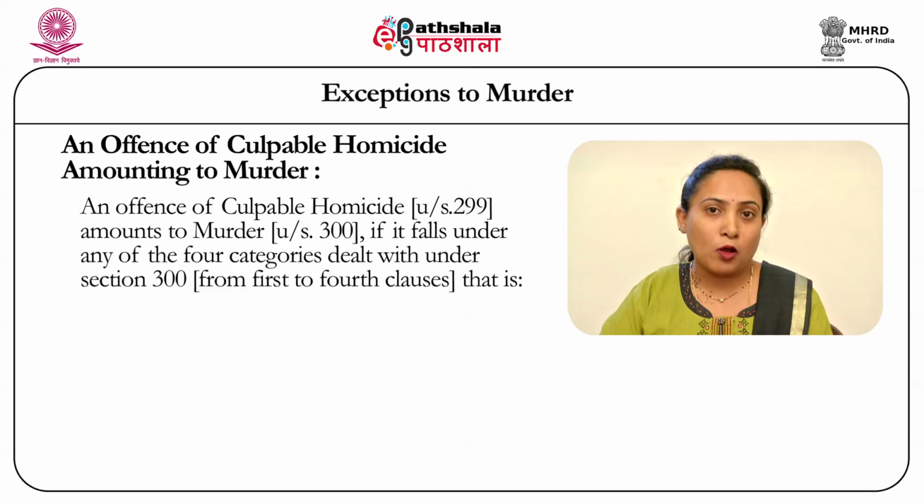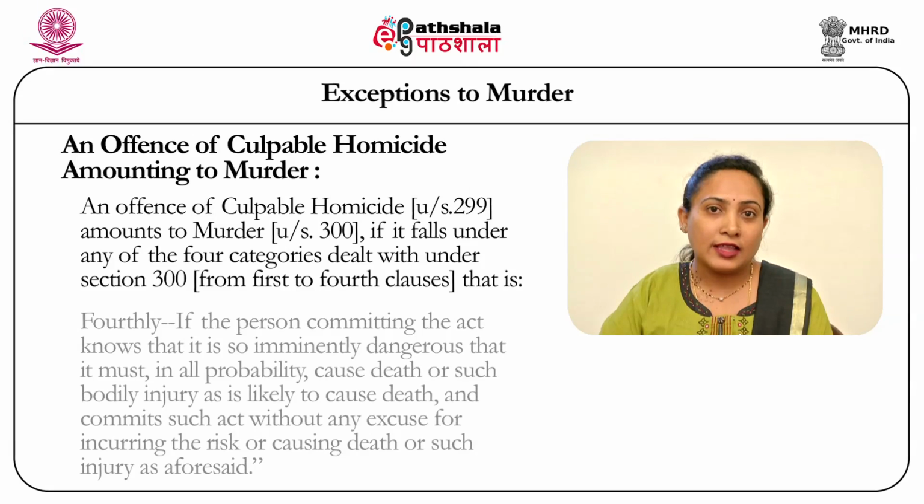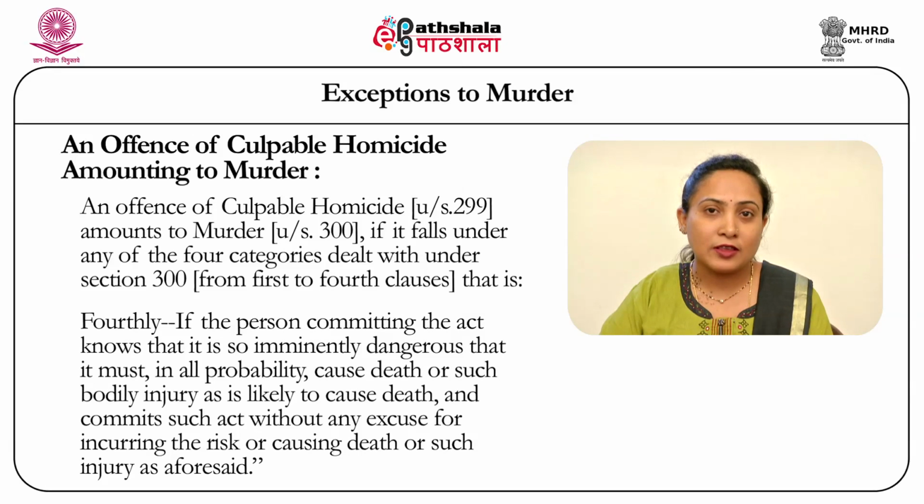The last clause of section 300 says that if a person commits an offense of murder by causing that imminently dangerous injury which he knows will in all probability result in the death of the victim, he is again committing an offense of murder. Now if any one of these 4 clauses mentioned in section 300 is present in a case, the offense is generally considered as murder, that is culpable homicide amounting to murder.